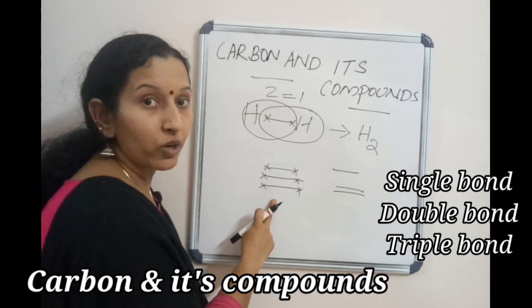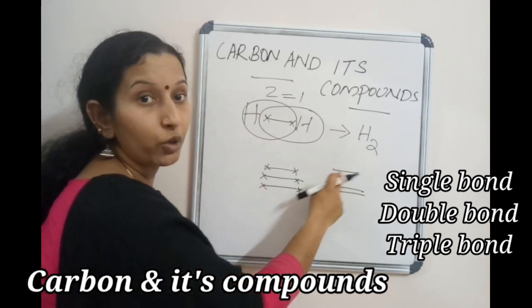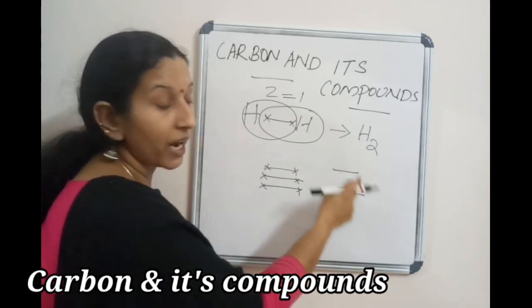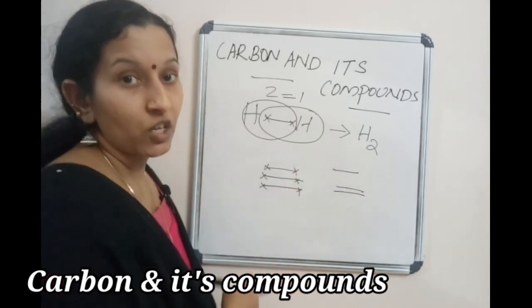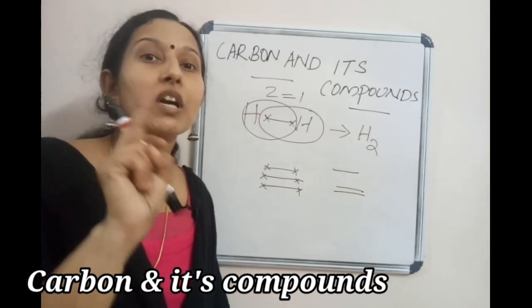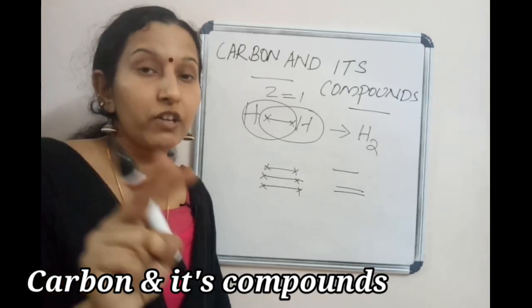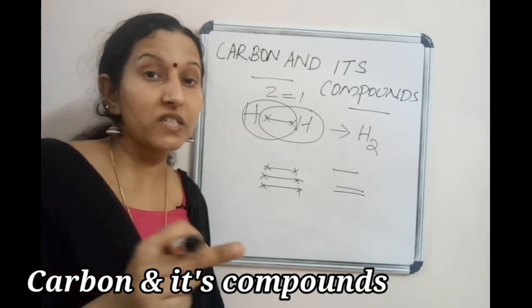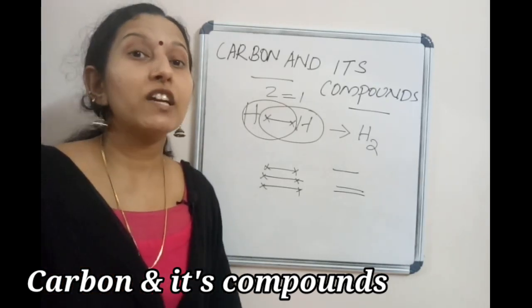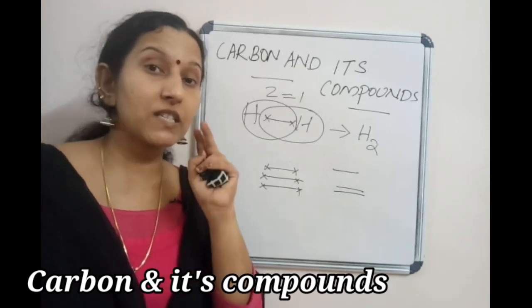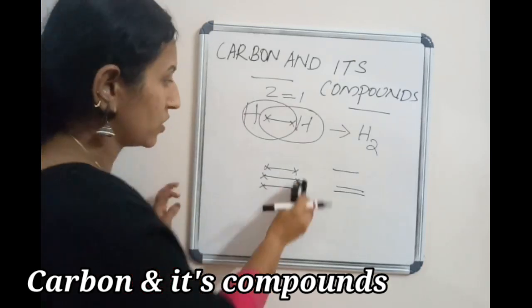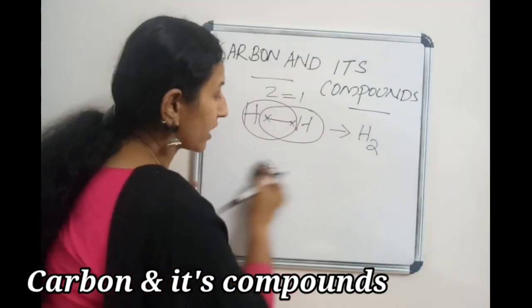1 line, single bond. 2 lines, double bond. 3 lines, triple bond. How many electrons for a single bond? 2 electrons. How many electrons for a double bond? 4. And how many electrons for a triple bond? 6. So how many electrons are required for a bond? 2 electrons for 1 bond. If there is a double bond, 4 electrons. If there is a triple bond, 6 electrons. Keep these points in your mind. Single bond, 2 electrons. Double bond, 4 electrons. Triple bond, 6 electrons. So at least 2 electrons are required for a bond.